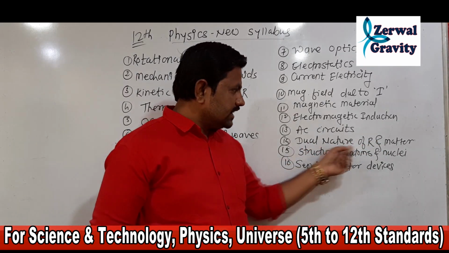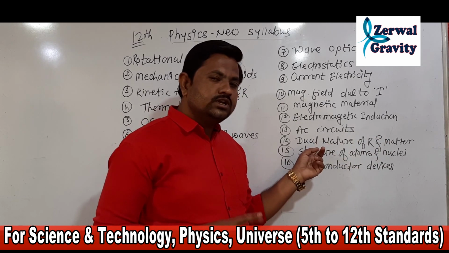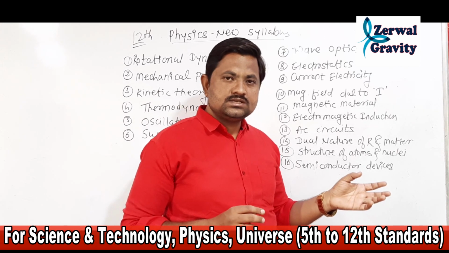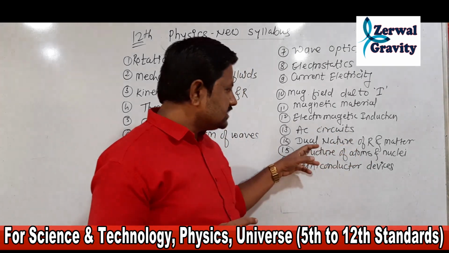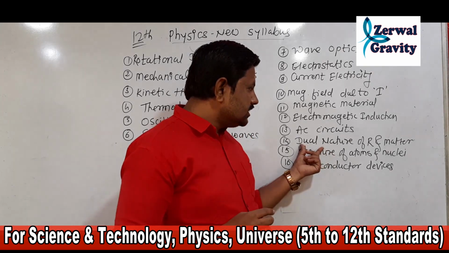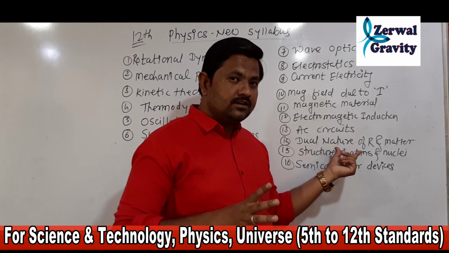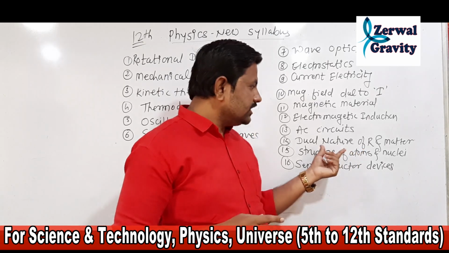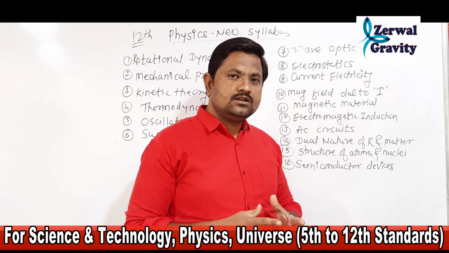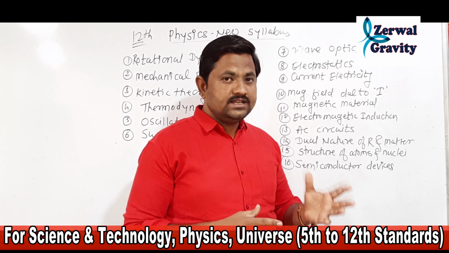Then, the dual nature of radiation and matter. This concept was also included in the previous syllabus, in the de Broglie hypothesis and so on, in the chapter electrons and photons. But here the name itself is very interesting: dual nature of radiation and matter. The dual nature was discovered by the scientist Einstein.